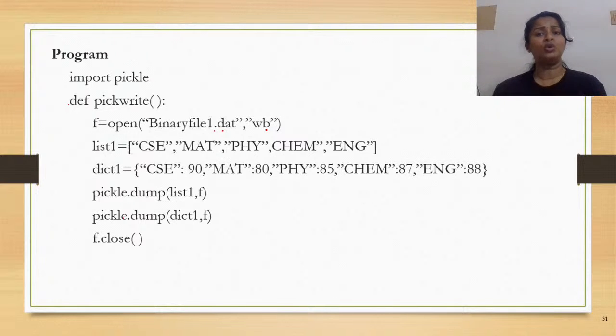Now, all those things that we have learned with the text file access modes follow here also. Okay, so if you are opening the file in WB or in the write mode, what happens? Actually, the previous contents would be lost and it would look as if you are opening a fresh file. So the same condition happens here also. So F is equal to open of binary file 1.b.